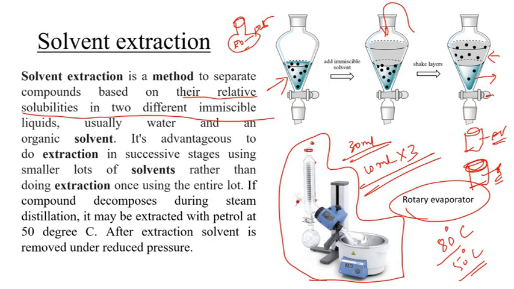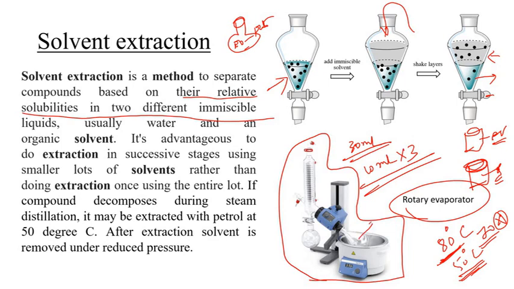So why are we doing this distillation under reduced pressure? Because some of the essential oil may decompose before reaching the boiling point of the solvent. If you start boiling at 80 degrees Celsius, imagine the essential oil is decomposing at 70 degrees Celsius, then this doesn't work. So we are doing reduced pressure distillation. Within 50 degrees Celsius itself, all the solvent molecules will be evaporated.